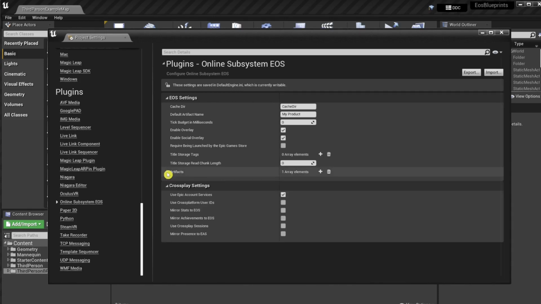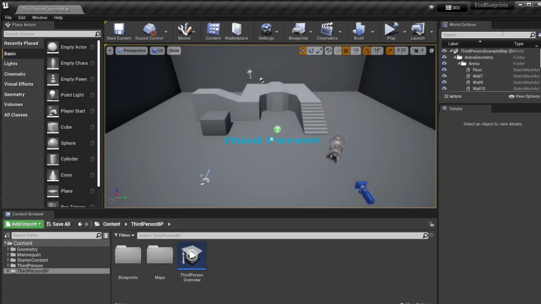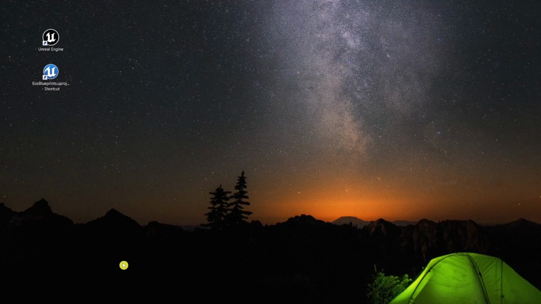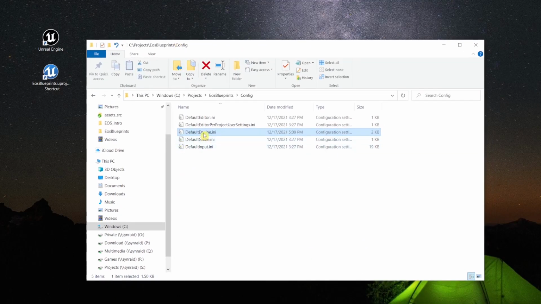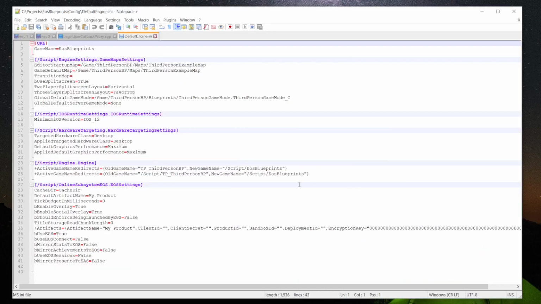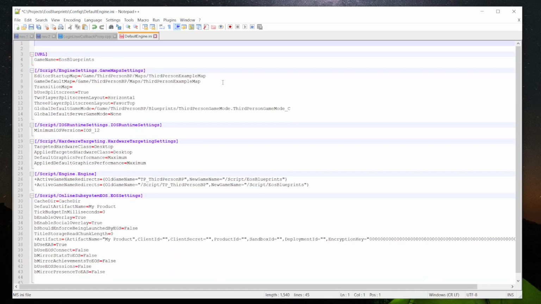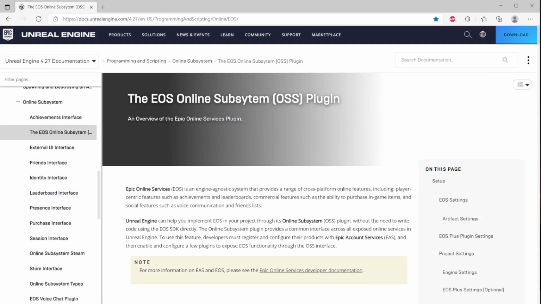And now we can finally edit the default engine config as we already tried earlier. We are shutting down Unreal Engine for this. Go to the subdirectory config of the project, open the default engine INI file, and we need to activate the online subsystem EOS here and set it as default online subsystem. There's an official documentation page available for this, link is below this video.